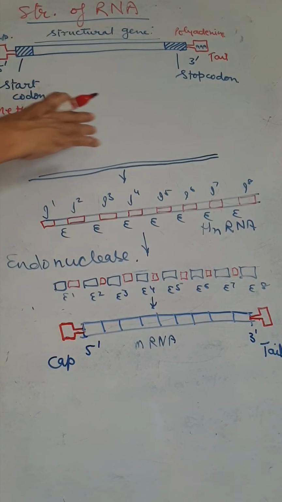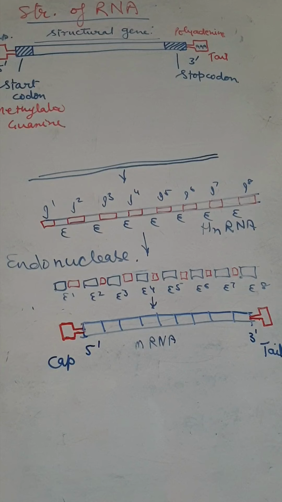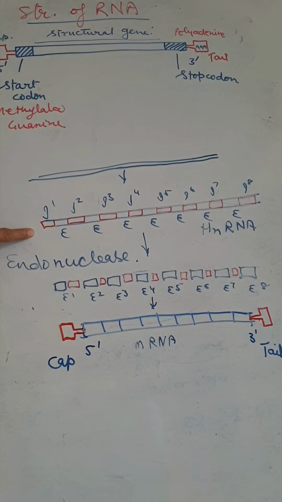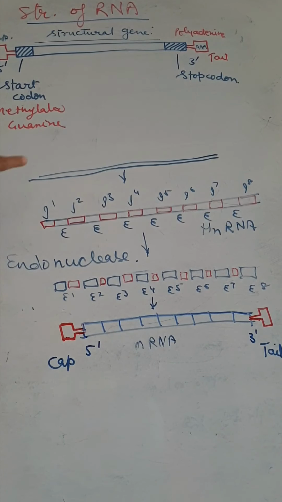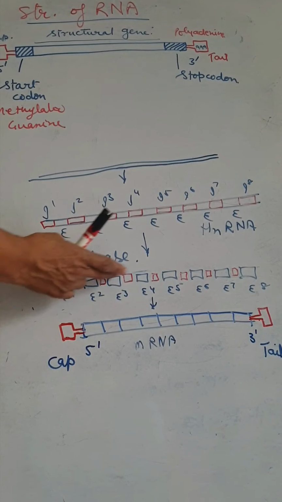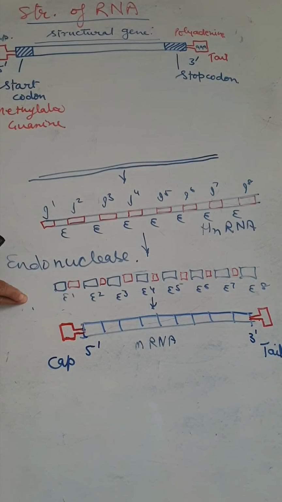So now we discuss the process again. This is the DNA, double-stranded DNA. From this the heterogeneous RNA is formed, which contains the coding and non-coding parts, and the endonuclease does the splicing. The cutting is there, so the exons and introns are separated.